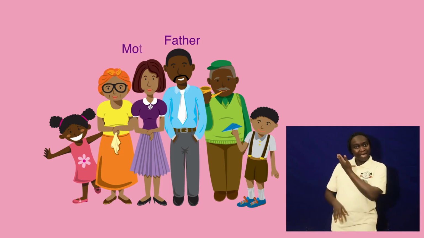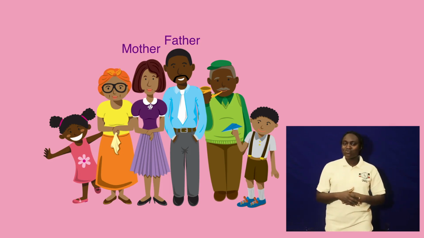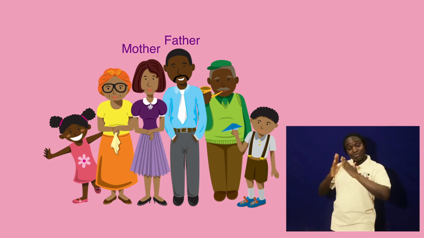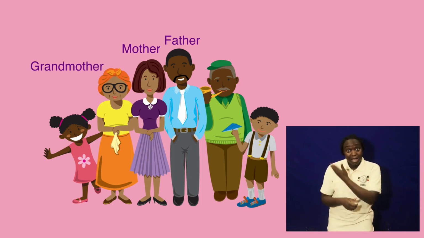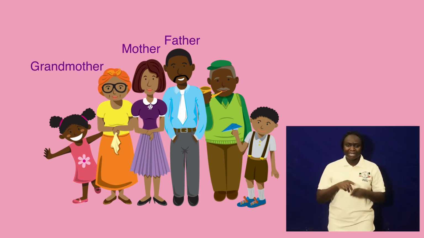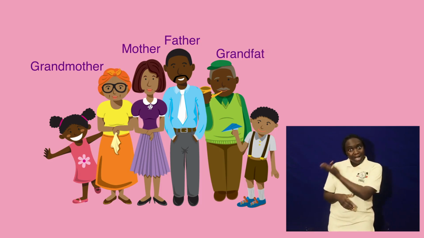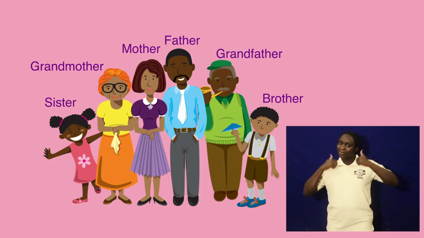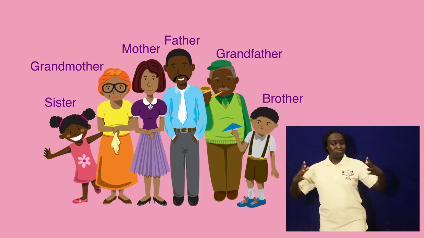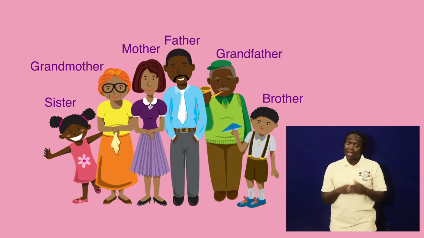There is mother. Mother is a person at home. There is grandmother. She is at home. There is also grandfather and brother and sister. Good. So many people can live at home.